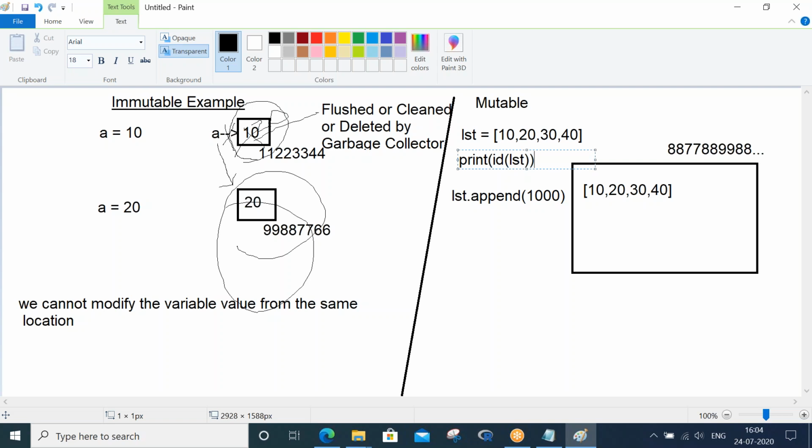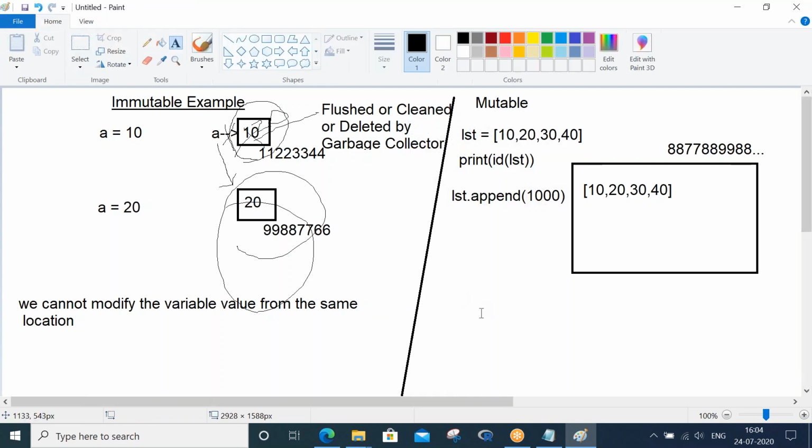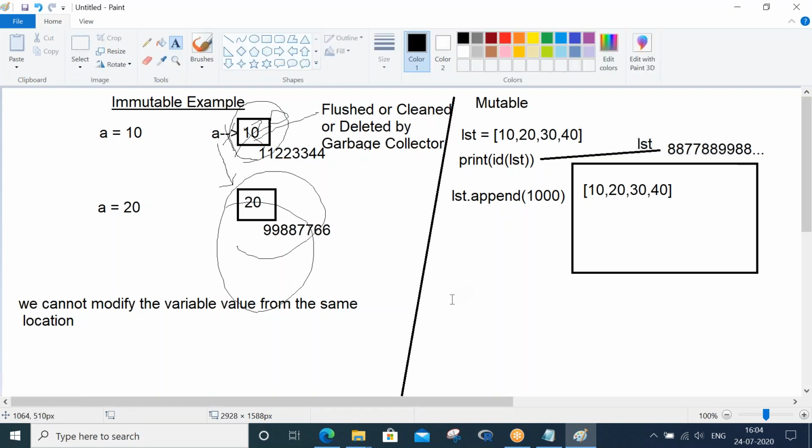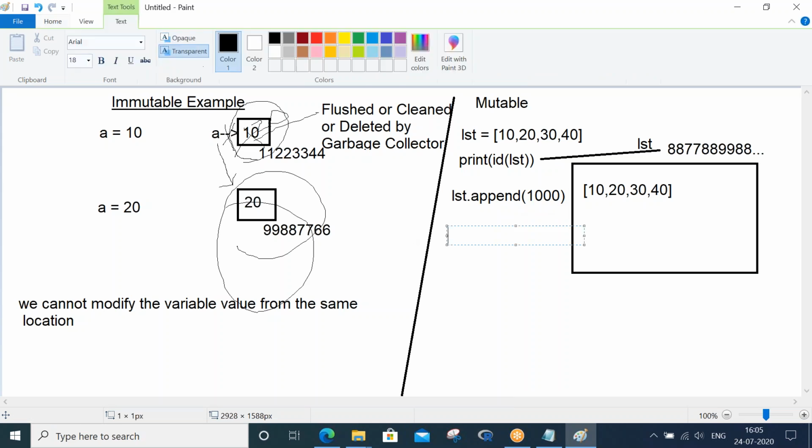Okay, so id of lst gives what? Id of lst gives the address of the memory location of your variable. Basically, where lst is residing, that memory location address it will show. So lst is pointing to this memory location. Fine. Now after modifying your lst, modifying means adding 1000 to your lst, let's see what happens.